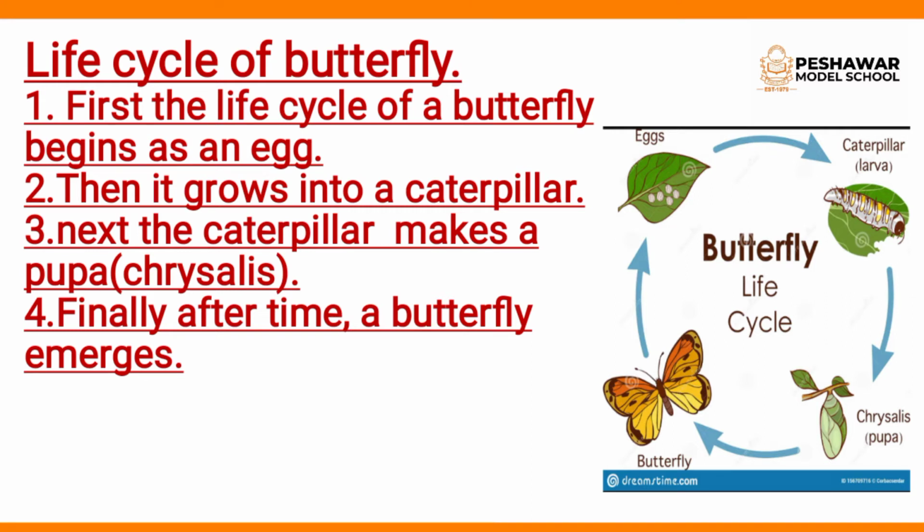So, this was all about the life cycle of a butterfly, but I will summarize it. This life cycle has four stages. The first one is eggs, the second one is caterpillar, the third one is pupa chrysalis, and the fourth one is adult butterfly.